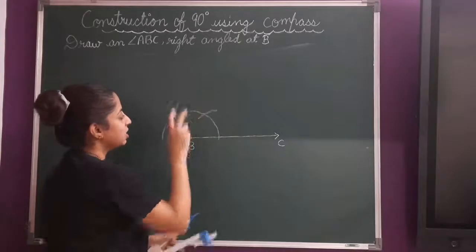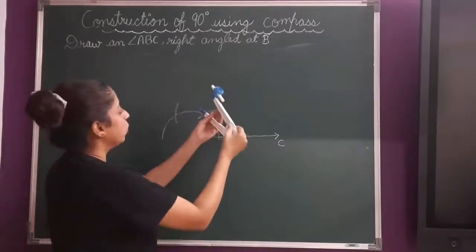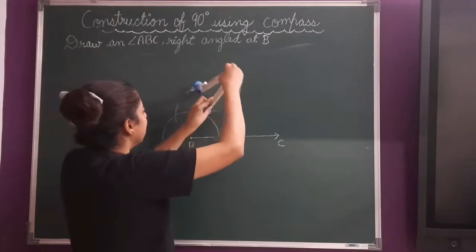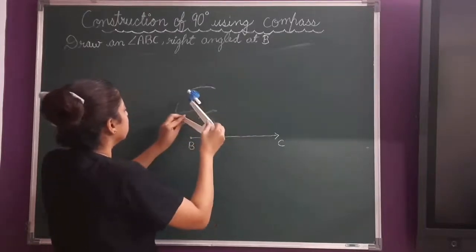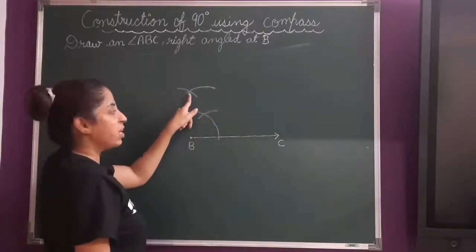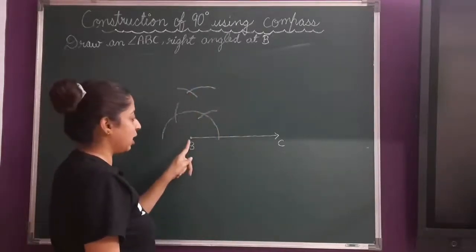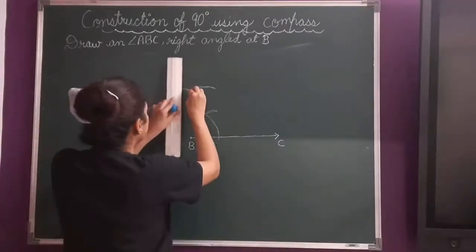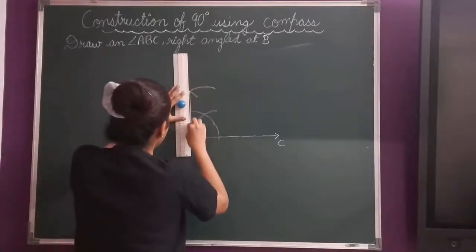So let's bisect this to make 30. You can keep the same measurement or you can change it, it's your wish. Last time I changed it, now I am not changing it, okay. So this is where these two arcs meet, join this and the vertex B. So let me join this and the vertex B.